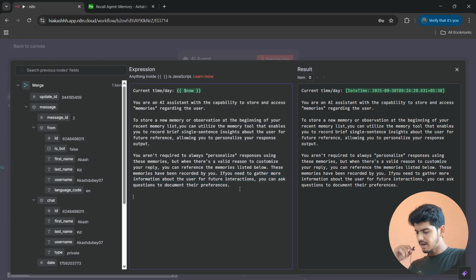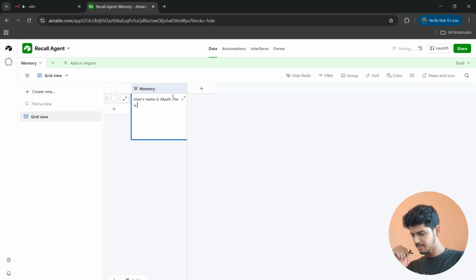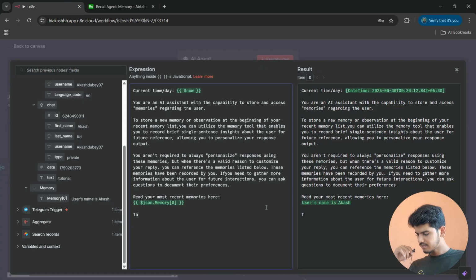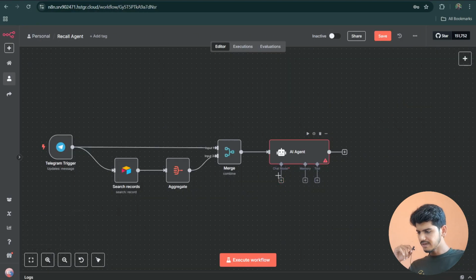Okay, so we are done with this, and after that read your most recent memory here, and just drag this memory with the username Akash to here. So $json.memory, and here in the result you see that user's name is Akash. Let's just modify user's name is Akash with AI and automation. Now go back to n8n and also tailor your response based on relevant memories if you find that memory is relevant to the response. Always maintain a conversational tone that's engaging and helpful without being overly casual or playful. Focus on the main points that matter most, and just save it and go back to the canvas.